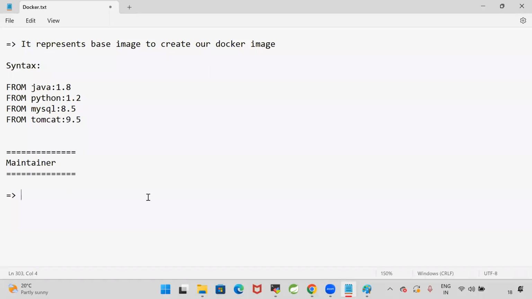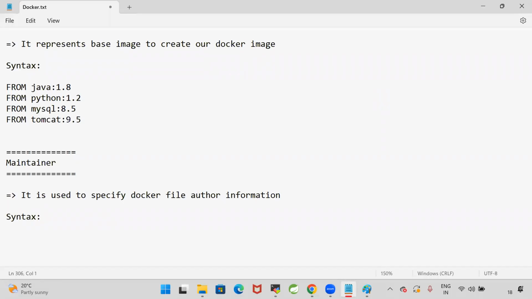Which team member is writing this Docker file, which team member is maintaining that Docker file, we are going to specify here. That means who is writing this Docker file, that information we will specify by using maintainer.